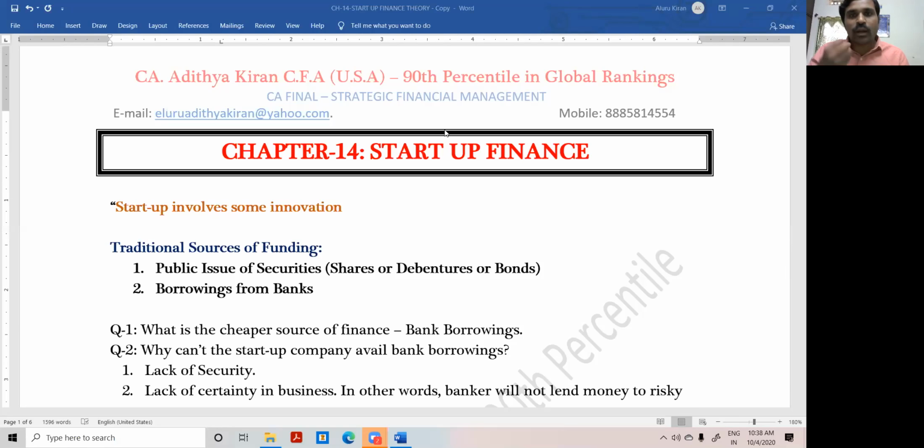Not every new company is a startup company. You should not call every new company a startup company. If I start a new college, it cannot be a startup company. I have to deliver the same education through an innovative way, like how Byju's is delivering through apps, online, etc. The same content delivered in an innovative way.